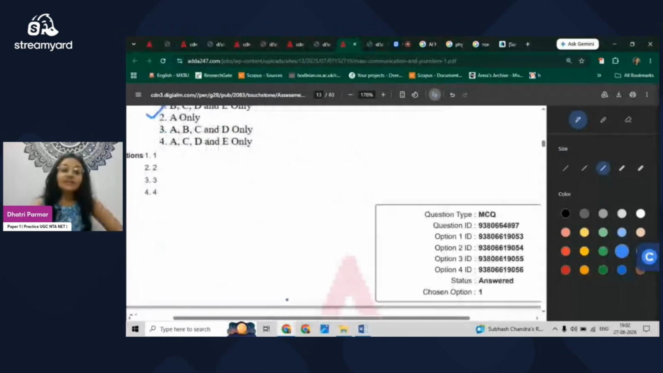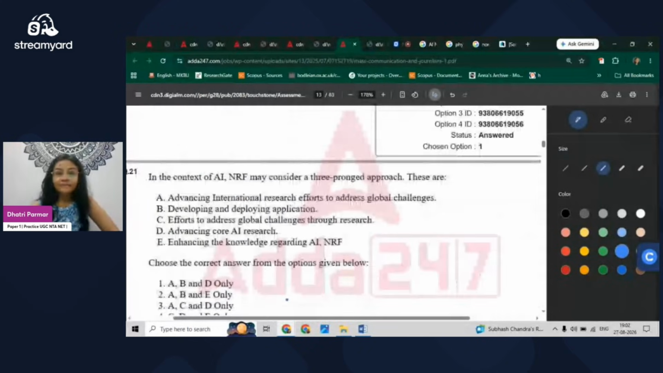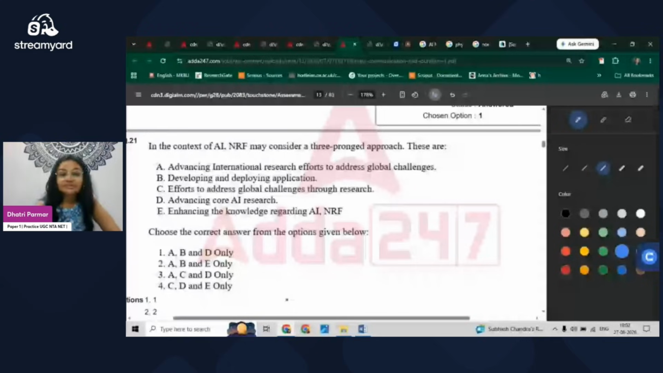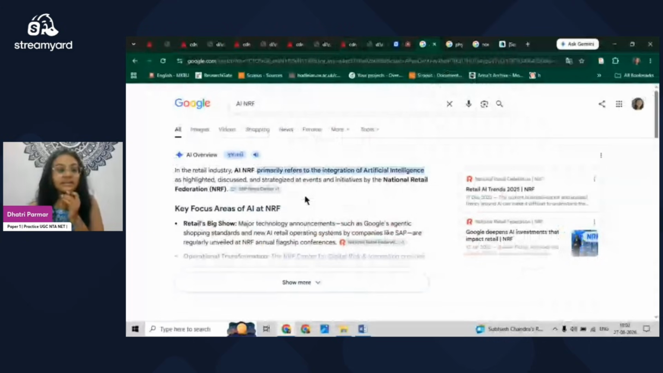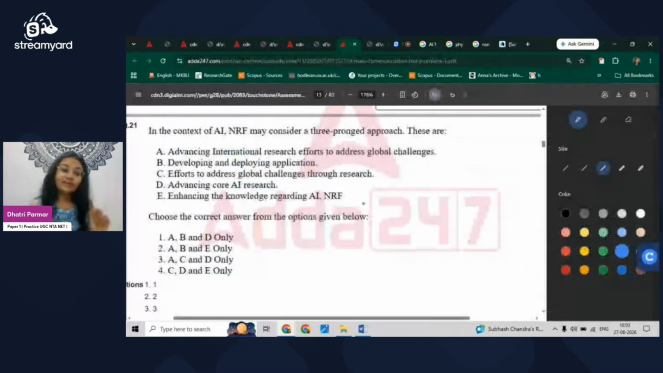Moving to the next, in the context of AI-NRF may consider three-pronged approach. Now, what is AI-NRF? Because I myself was not aware about that, and then I googled it and I got the idea that AI-NRF is actually the National Retail Federation, which is working with how we can use artificial intelligence and to what extent, and what are the risks associated with that. So all these are part of it.